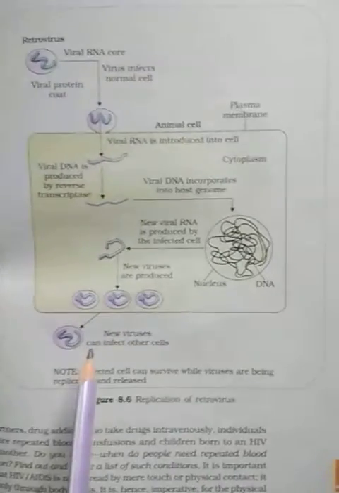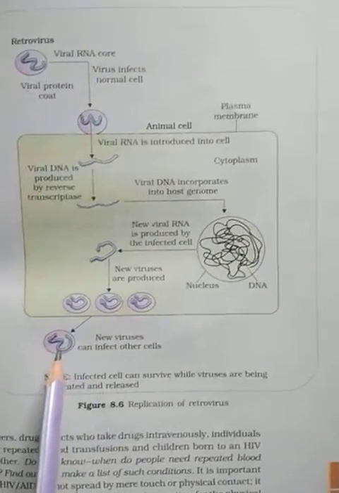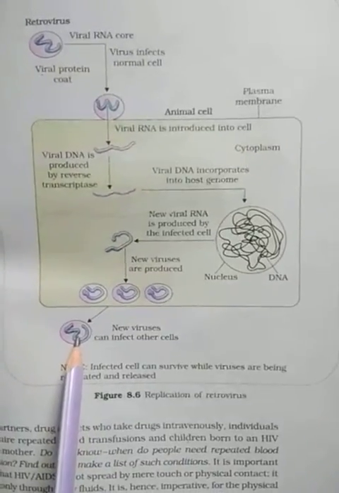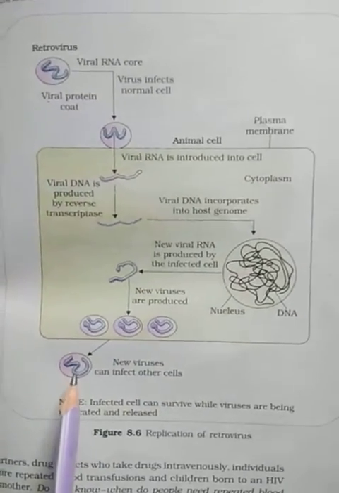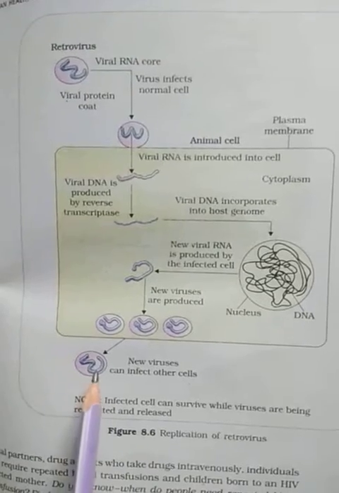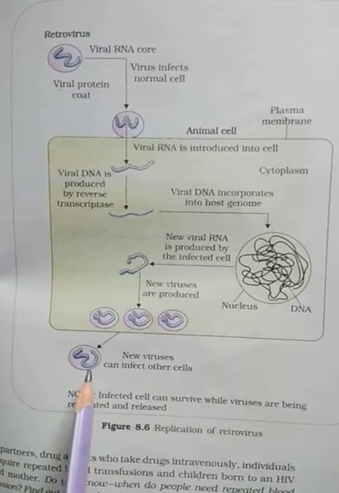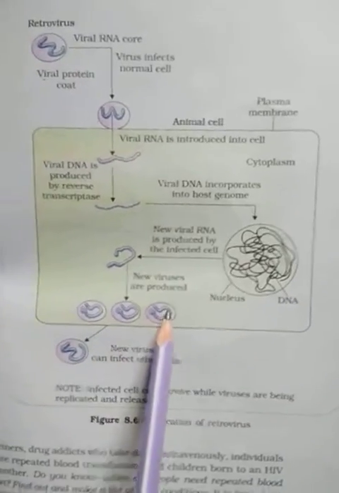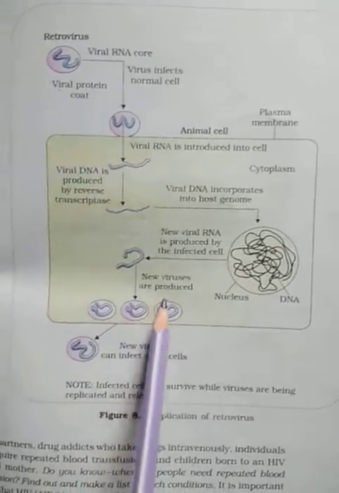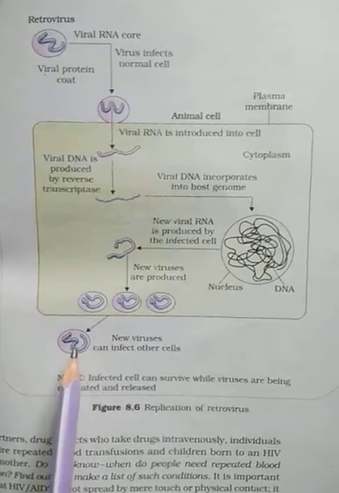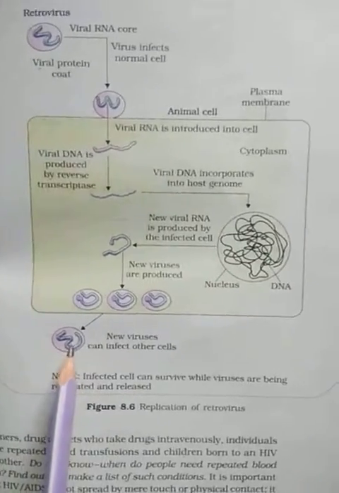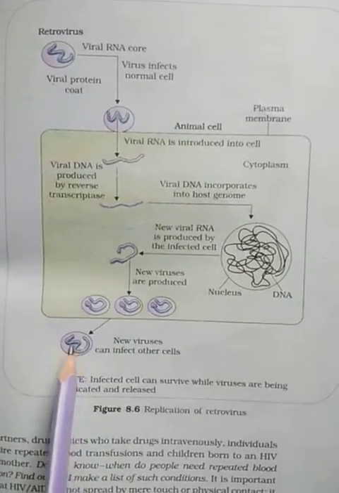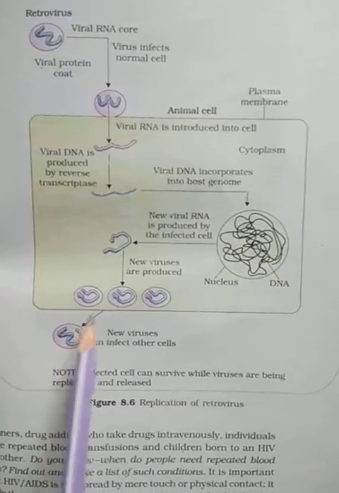These T lymphocytes, or T4 cells or helper T cells, are one of the types of T lymphocyte that helps in the synthesis of antibodies from the B lymphocytes. Now when these new viruses come out from the macrophages and attack the helper T cells, in the helper T cells also the viruses continue the same cycle.